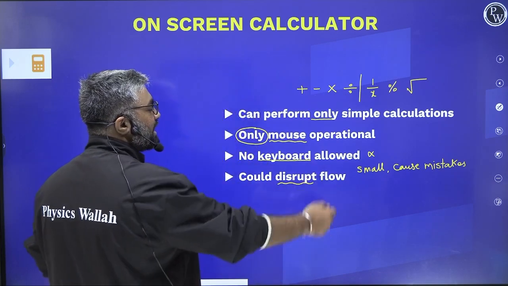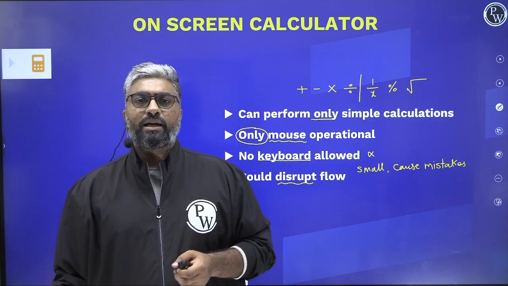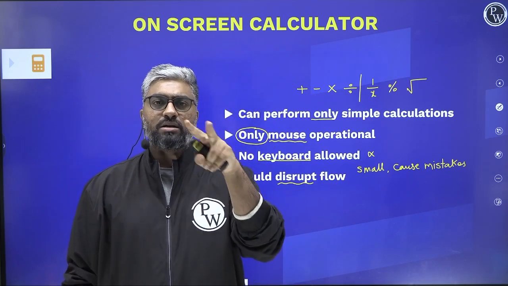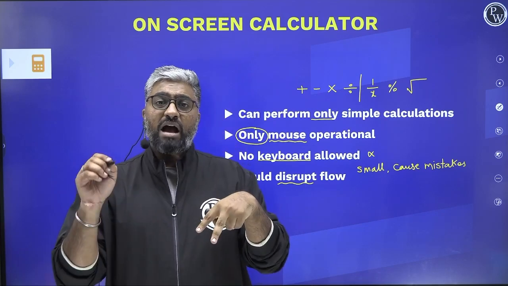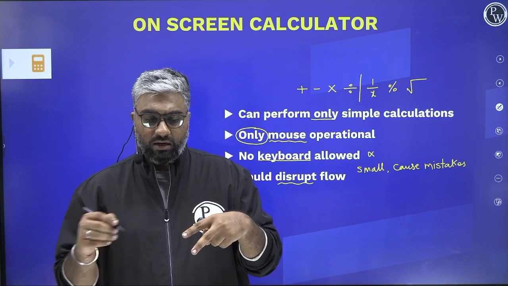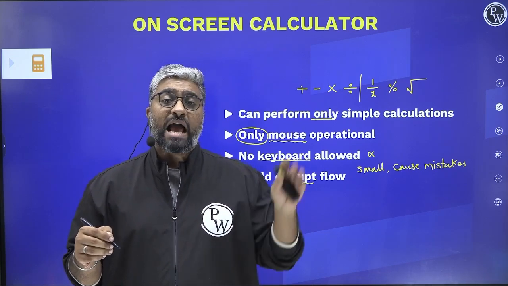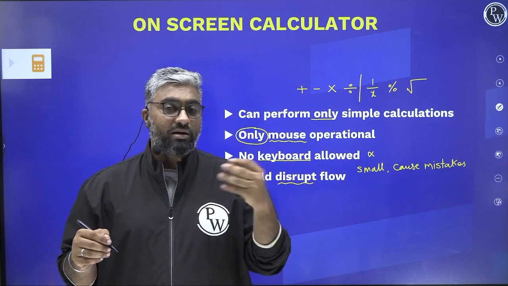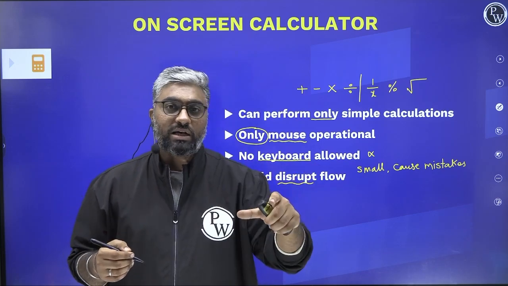And the major reason why it disrupts your flow is because right now what you're doing is, while you're looking, your eyes are on the screen, you look at the question, your eyes are on the paper, you have your pen and you're solving it, right? You have your rough sheet, आप वो question को solve कर रहे हैं, कुछ calculation आया. अब जब ये calculation आता है, unless and until you are ambidextrous, you are not going to use the other less functional hand, है ना? If you are a righty, आप left hand से तो करने वाले नहीं है.